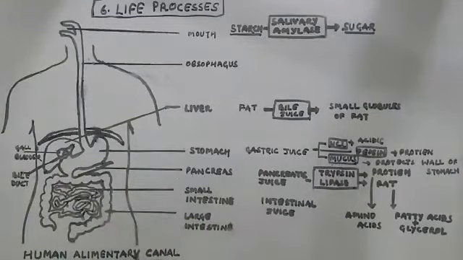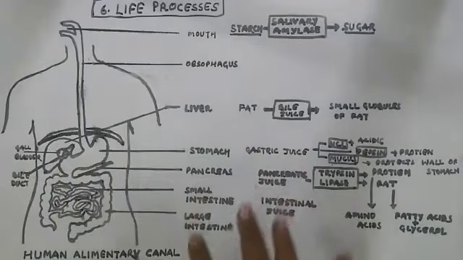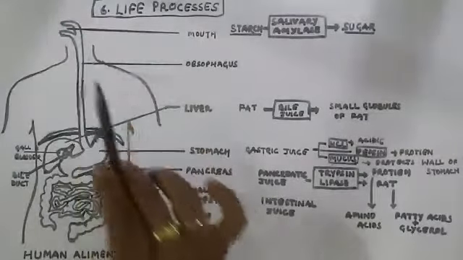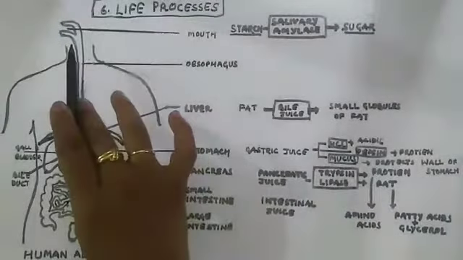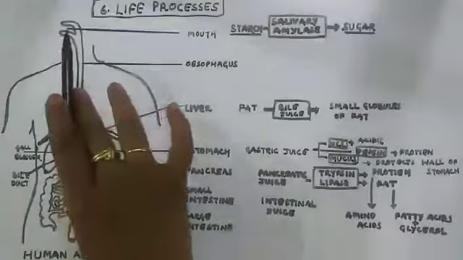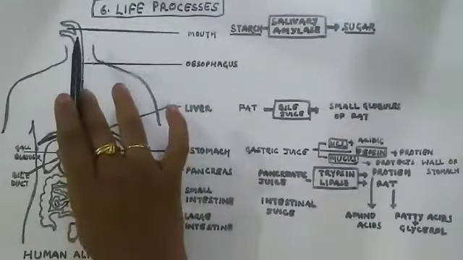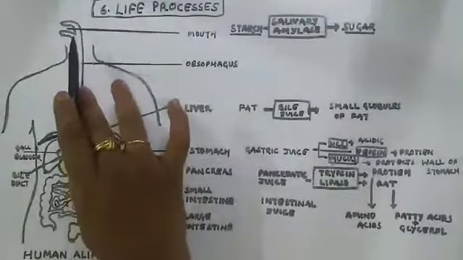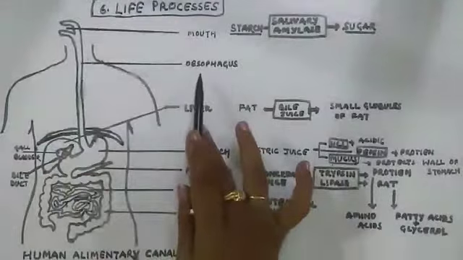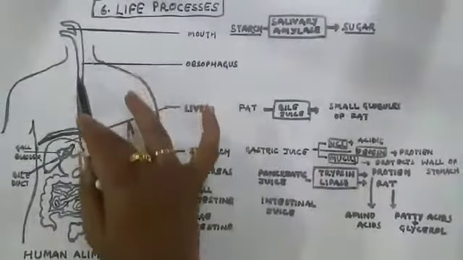In this lecture, we will study all the different organs of the human alimentary canal as well as the functions of the digestive system. I am going to start with the first organ, that is the mouth. The mouth contains teeth and tongue, by which we get the taste. We chew the food into smaller particles, and then it is passed to a food pipe named the esophagus.